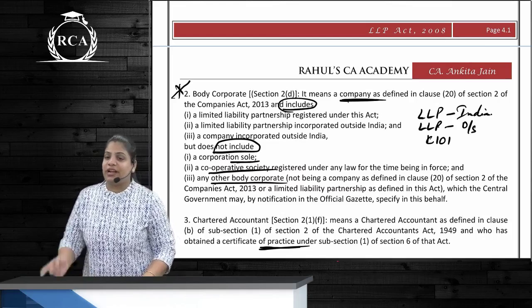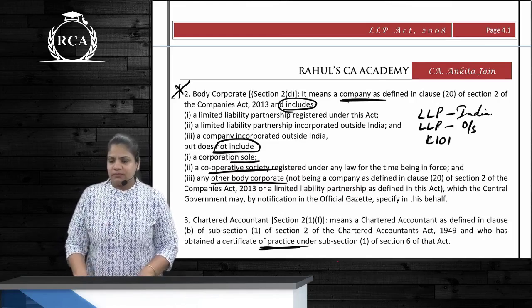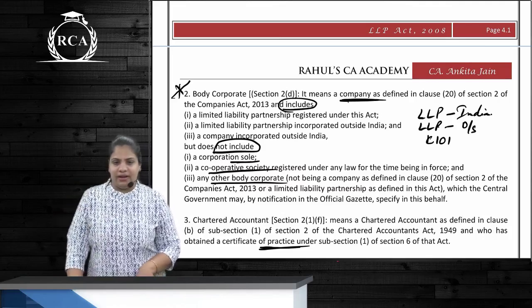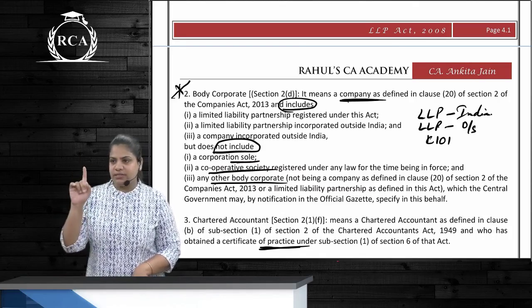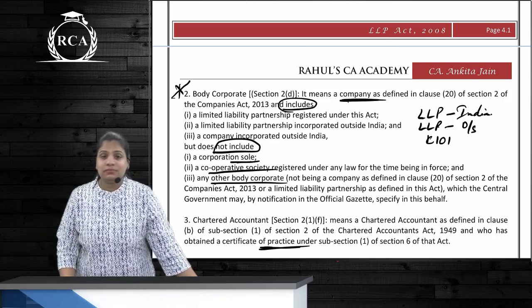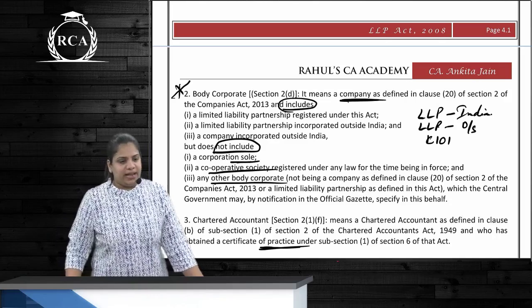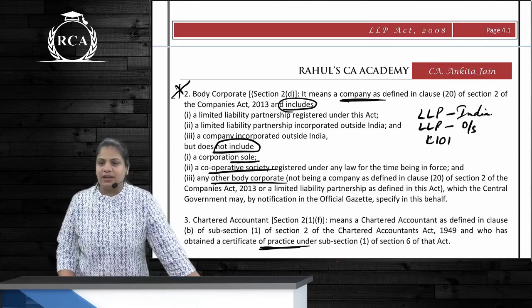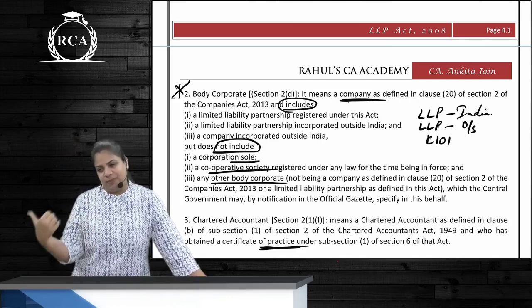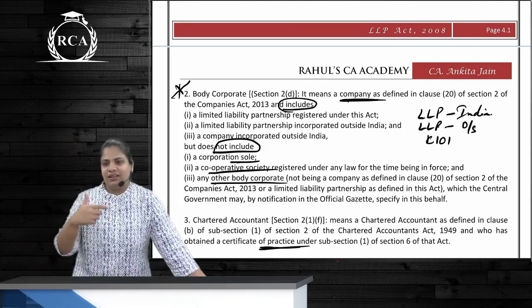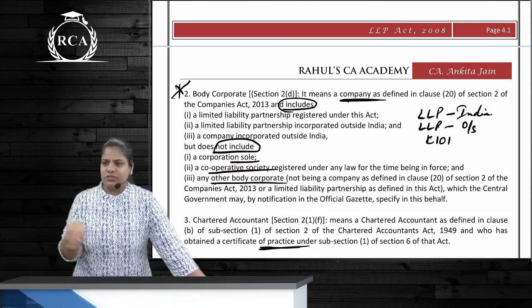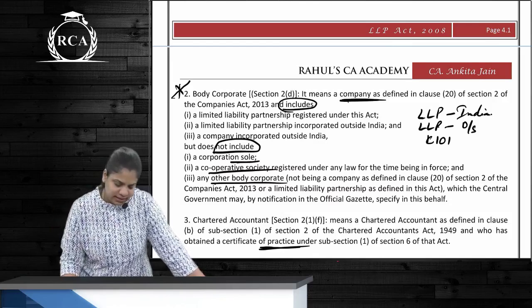What's a body corporate as per Companies Act? Body corporate includes a CIOI and does not include what? Cooperative society and any other body corporate as may be specified, prescribed, correct? Characteristics of body corporate over there. First is incorporated under any act. Next is perpetual succession. Then capacity to sue and to be sued, and separate legal entity, correct?